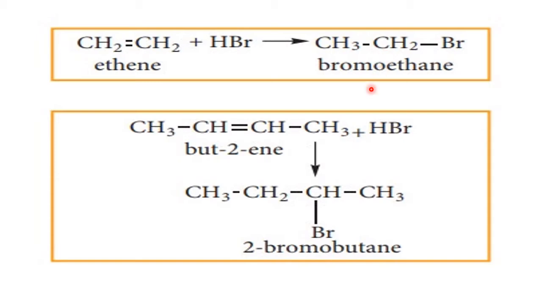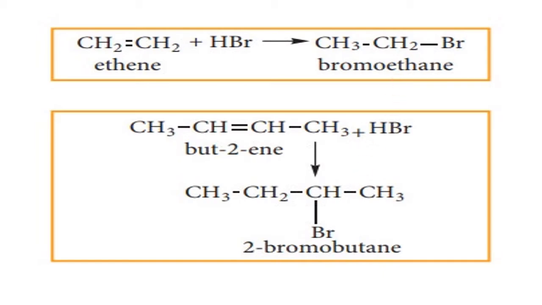Butene is also a symmetrical alkene. This is the carbon-carbon double bond. This side is the same unit CH3, and this side is also the same unit CH3. On the carbon-carbon double bond in ethene, this side H2, this side H2. Here in butene, HCH3, HCH3. They belong to symmetrical alkenes. So on symmetrical alkenes, addition of HBr is very easy. Anywhere it can attack, either H attacks here or here. Accordingly, the product is the same. It is 2-bromobutane in this case and bromoethane in the first case.